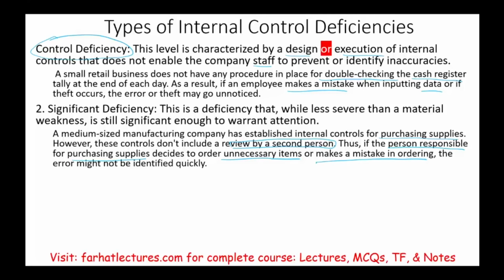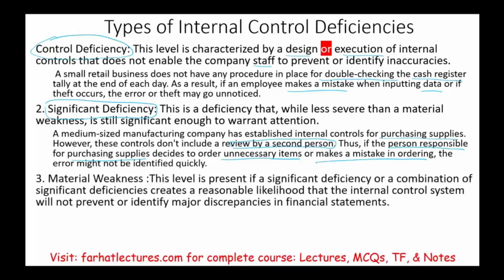So here we're talking about a whole department, not one cash register. We're looking at the whole purchasing department and no one is reviewing. So we call this significant deficiency. Now, this significant deficiency, maybe for some company, could be considered a serious deficiency if the purchase department is important, but the point I'm trying to make here, it's one department. So it's a significant deficiency.